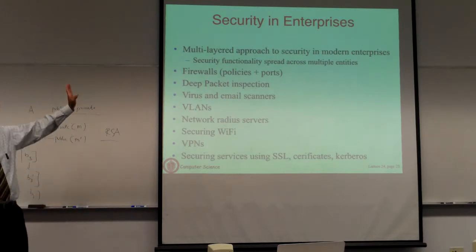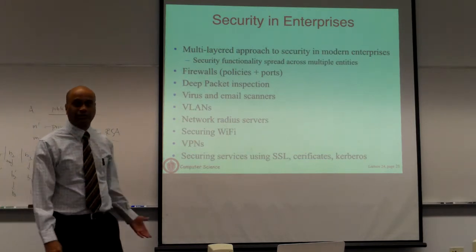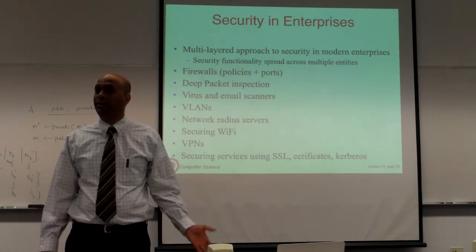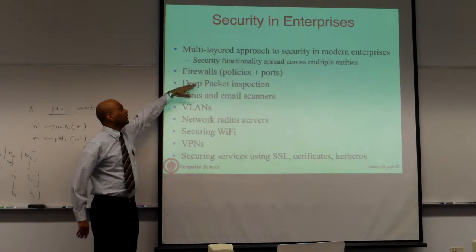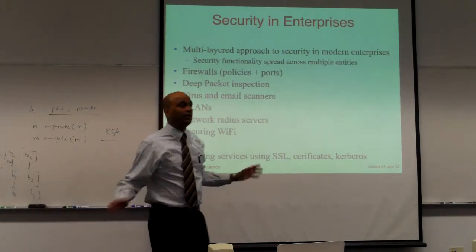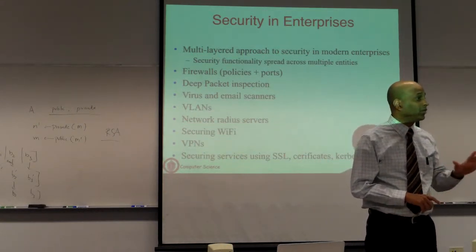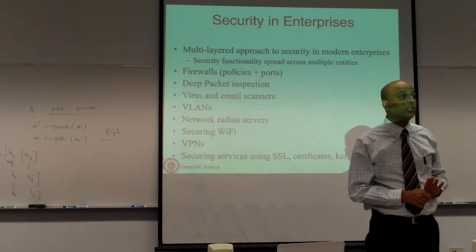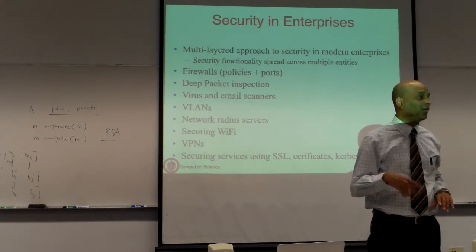But that's not all. If you take an enterprise, you will see that they use a number of different techniques to protect their data, protect their servers, and so on. So it's a multi-layered approach. They will have firewalls. At the edges of their network, they are going to deploy a firewall. A firewall is going to simply check, often based on an access control list or a rule, which packets from which machines are allowed to go in or out.